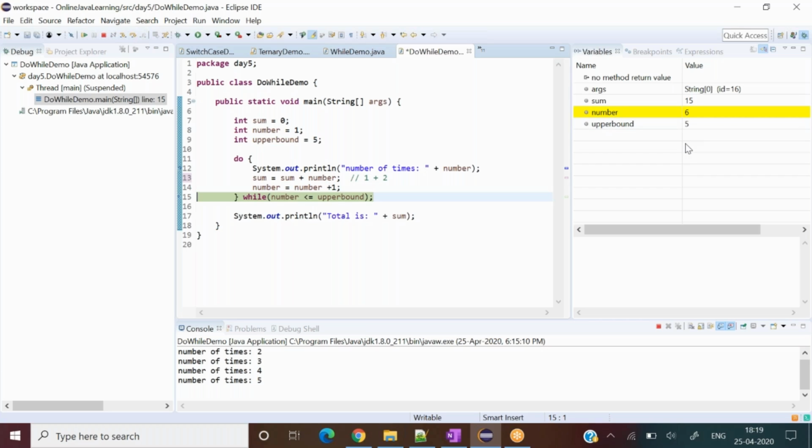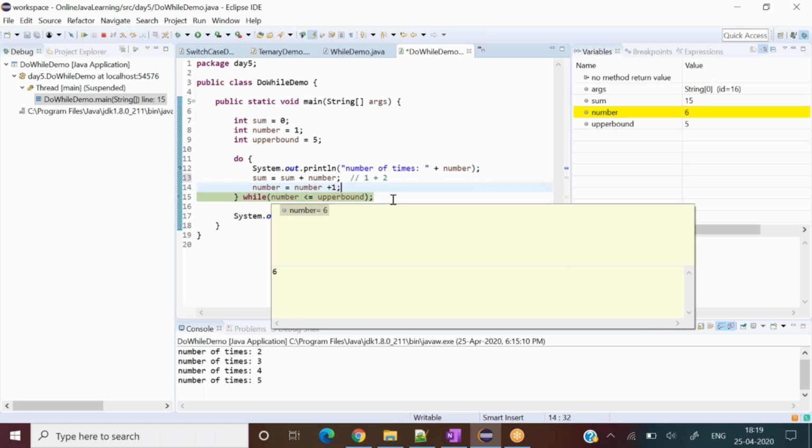Now we are saying 6. 6 cannot be less than or equal to 5, right? That's why it is not going there one more time. However, it has executed, we check the condition later on, but we make our program in such a way that this statement becomes false. So that's why it will not travel to do now. Do you follow me? Number is 6.